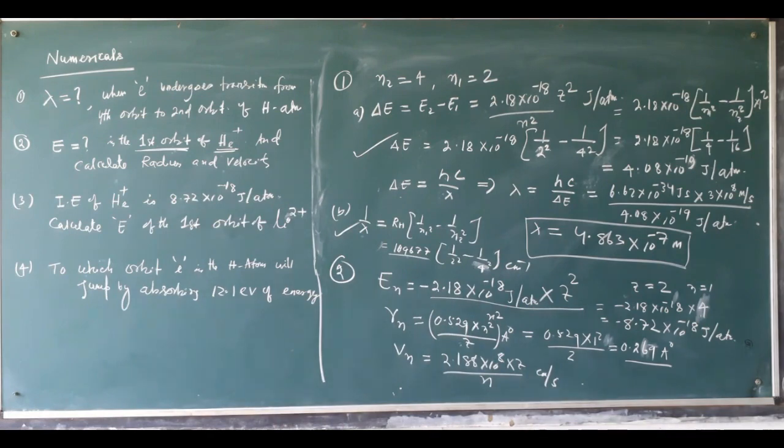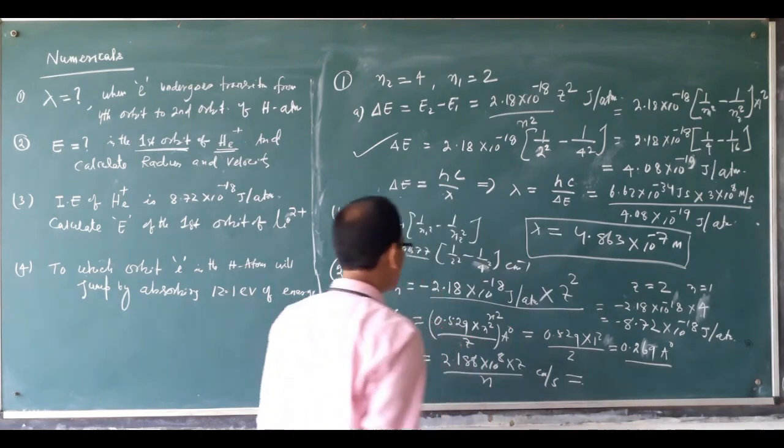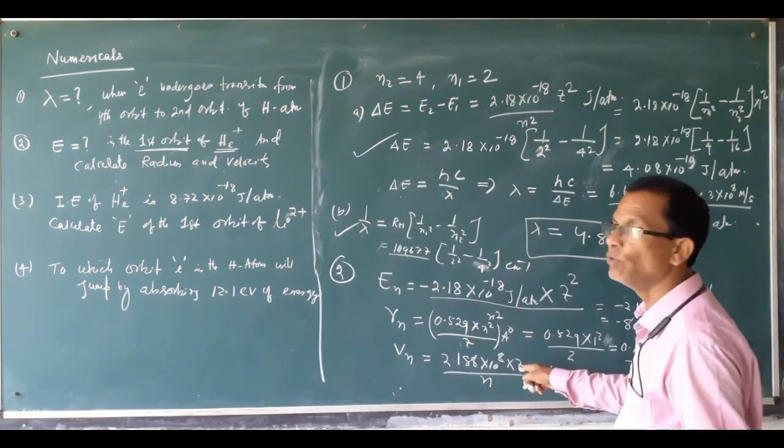This calculation is 2.188 into 10 to the power 8 into Z upon n. So very easy. Then what is the value? First orbit, so n value is 1, and Z is multiplied, meaning 2 is multiplied.